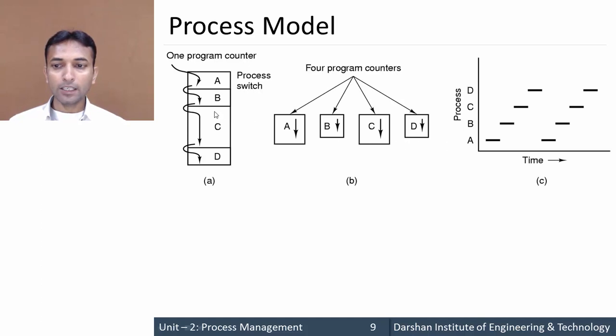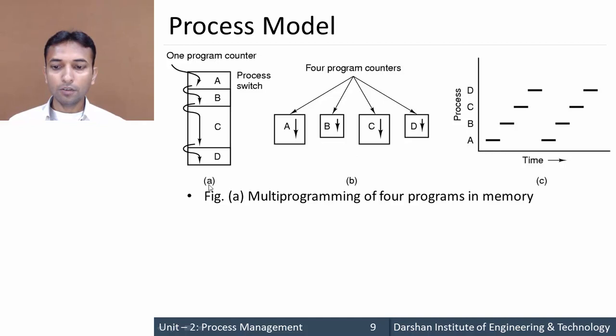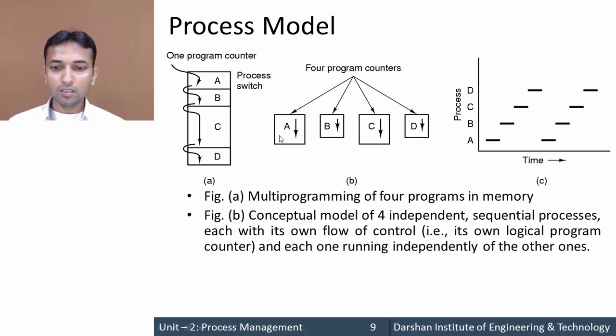Now let us move further to the process model. Here there are three different figures. Each process has its own program counter, and at a particular time one process is executed. In figure A, there is multiprogramming of four processes in memory with only one physical program counter, as we have seen in our previous slide. Figure B is a conceptual model of four independent sequential processes, each with its own flow of control.